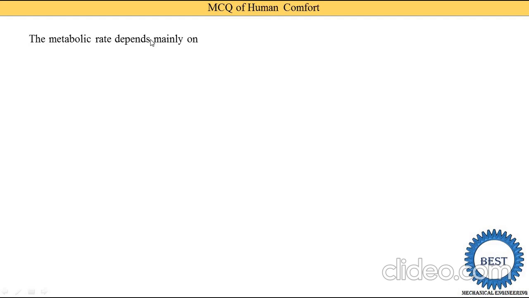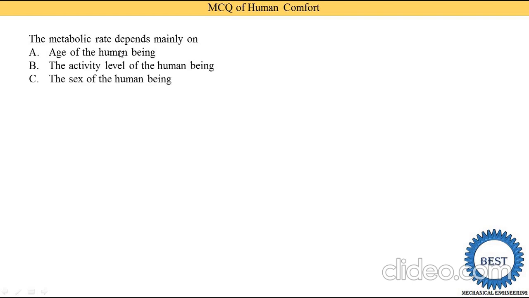Now, the metabolic rate depends mainly on what food we eat. It is the digestion, and the rate at which digestion occurs is called the metabolic rate. So, it depends on the age of the human being. Second, the activity level of the human being, and the sex of the human being, meaning gender, either male or female. And option D, all of the above.